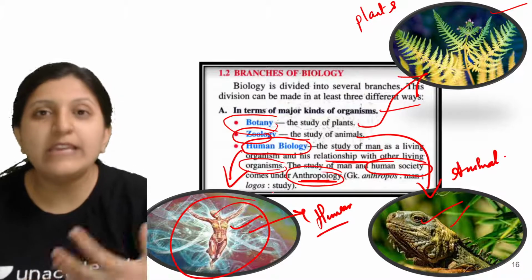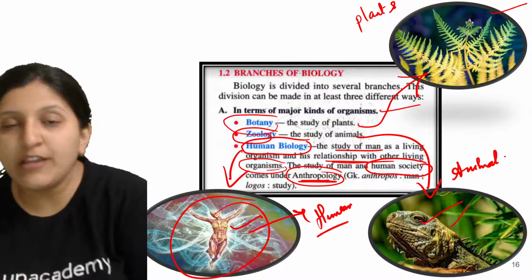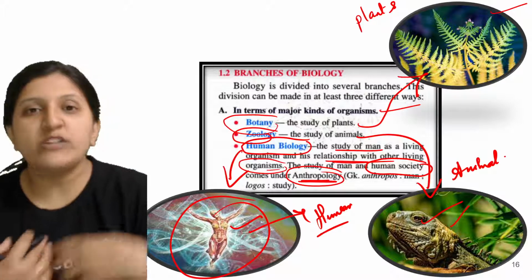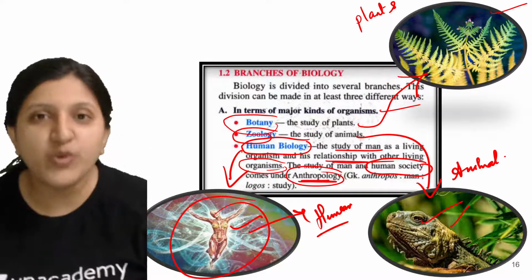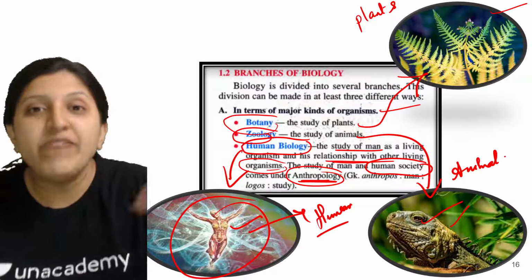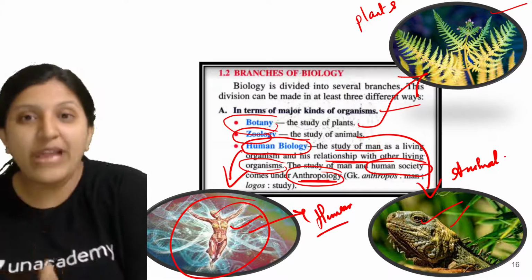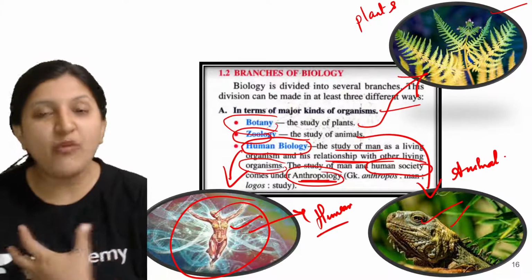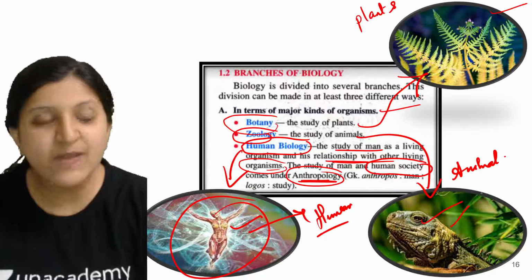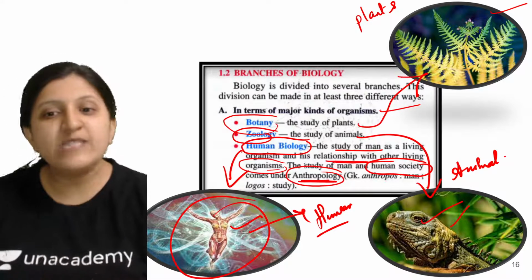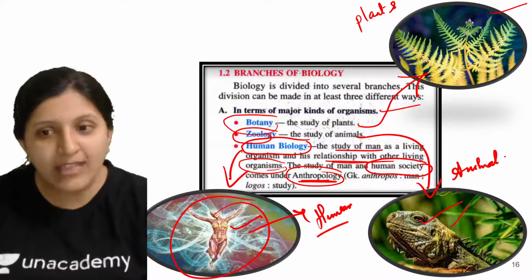How exactly we coordinate with the other ecosystem, how we respond to water, how we respond to climate change, how well we are adjusted in this climate or environment, how well we are adjusted with plants, animals, or microbes. All that study comes under anthropology.